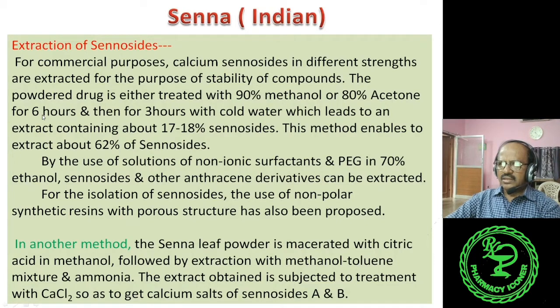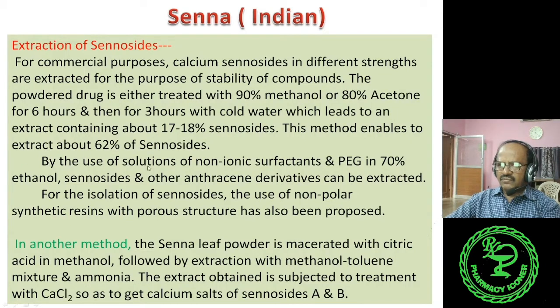In the first stage, it is treated for 6 hours, then for 3 hours with cold water, which leads to an extract containing about 17 to 18% Sennosides. This method enables extraction of about 62% of Sennosides, because only about 62% is extracted by this process.